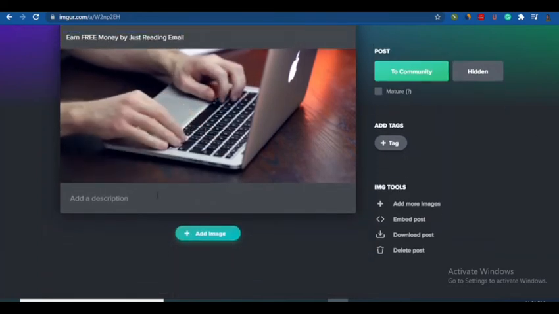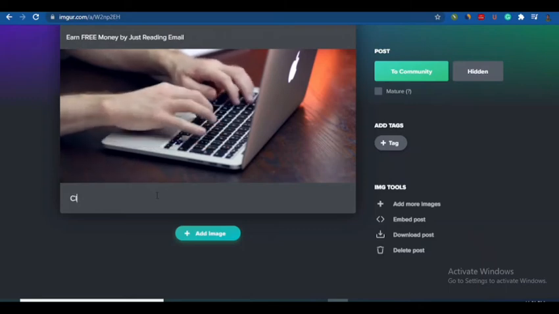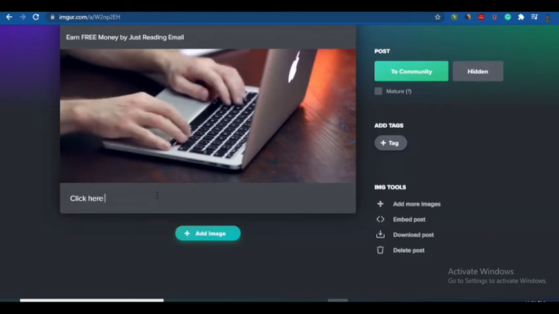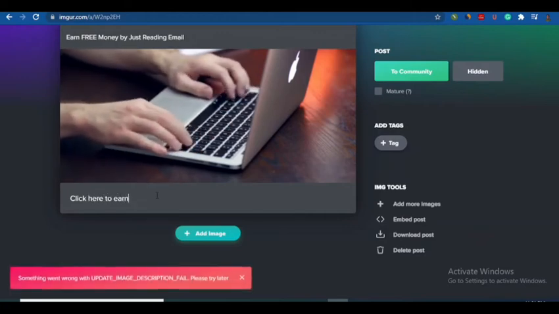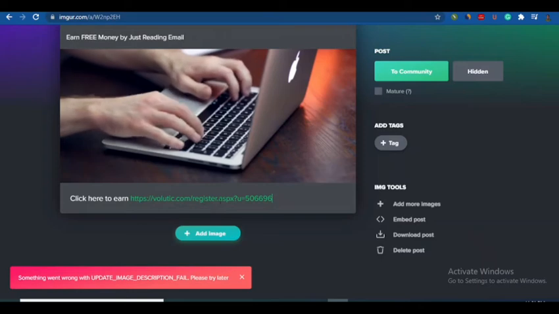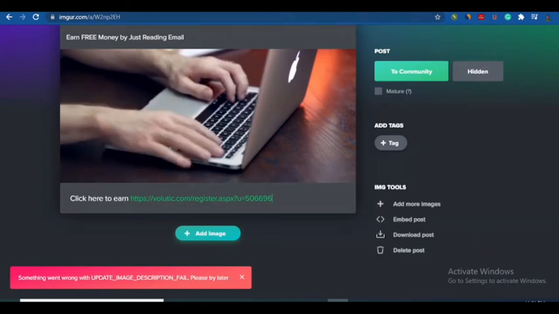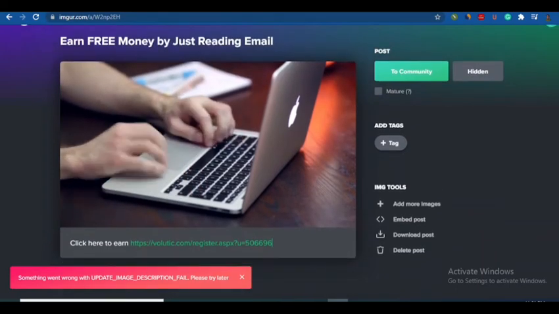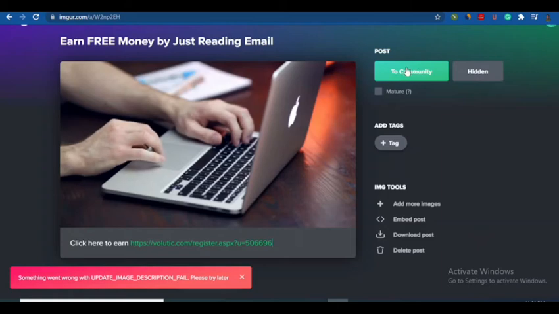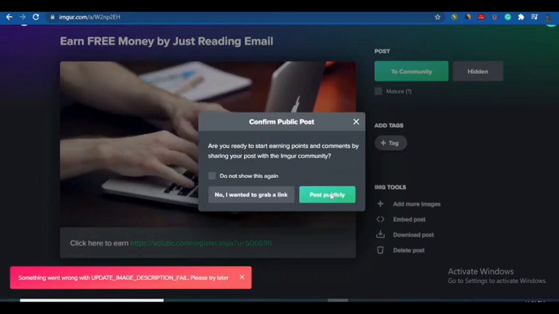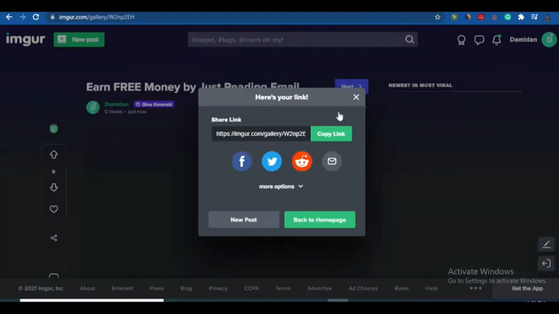Then you can just put in a description like, click here to earn. Then just put in your link here. The link you copied from your Volatility dashboard, you put it here and you are good to go. That's all you have to do there. Then you come to community. It's very important that you post this to community. Don't click on mature. Just come to community, and when you post it to community, just click on post publicly. It becomes so public that every person can come to this website and you are good to go.